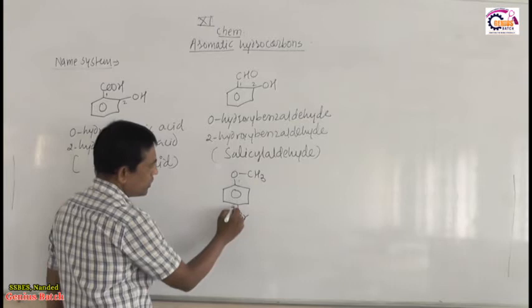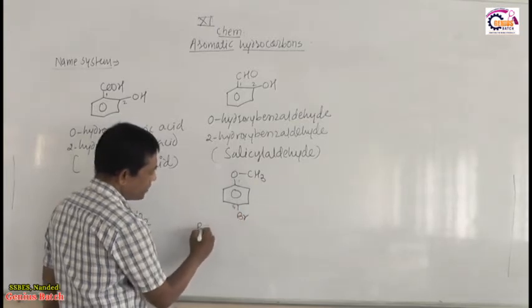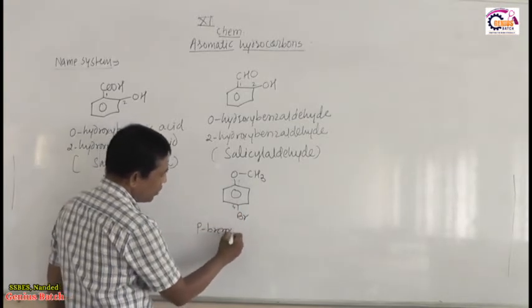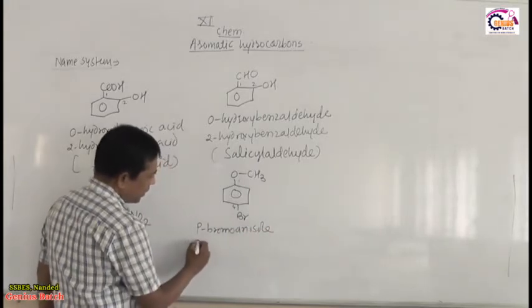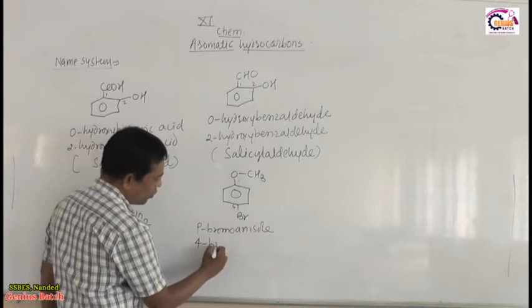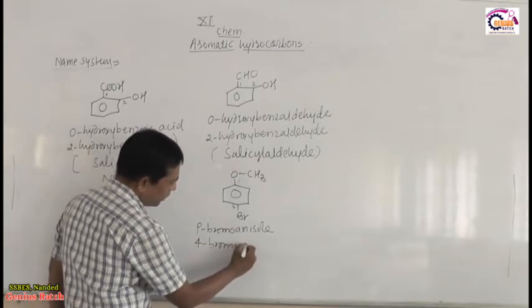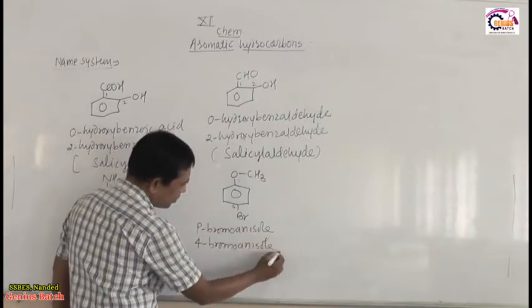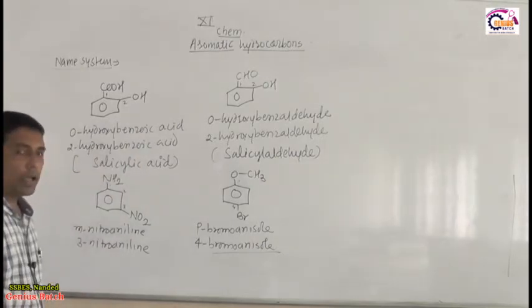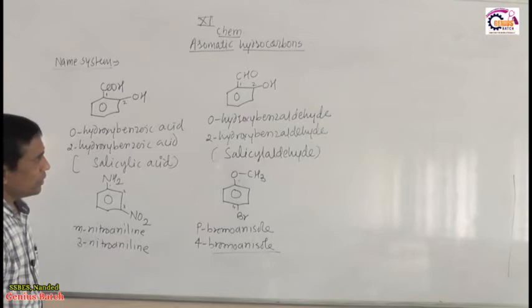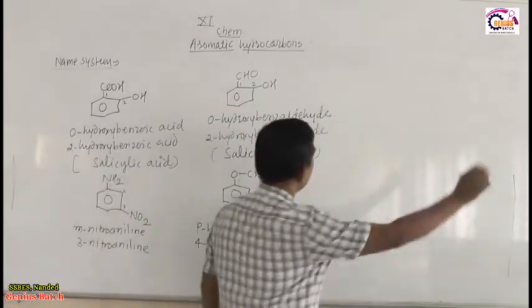With respect to this one, Br is on carbon number 4, and 4 is called para, so para-bromoanisole, and the IUPAC name is 4-bromoanisole. So para-bromoanisole or 4-bromoanisole.